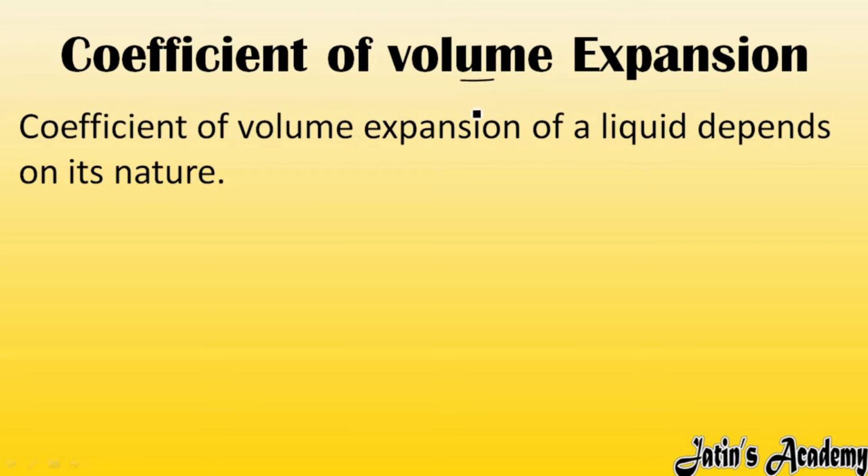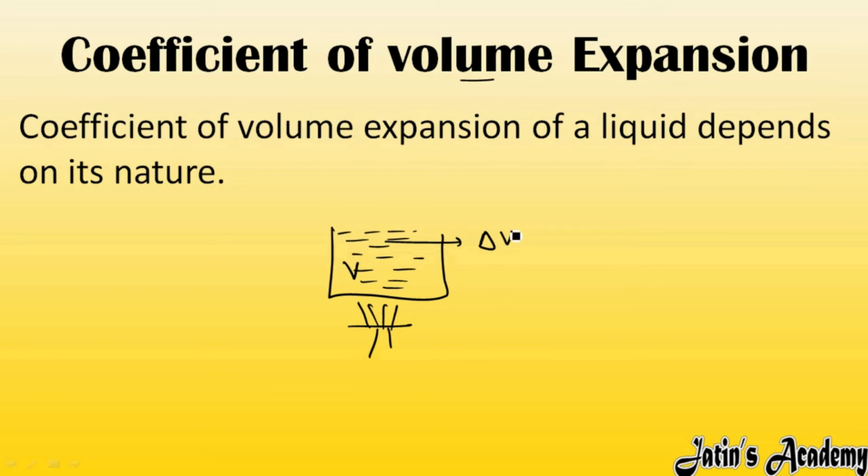For example, here we have a beaker, and in this beaker there is water. Firstly, the volume of the water is V, but whenever I give heat or temperature to this water, there is a change in the volume. So this change will be delta V, and here the temperature change will be delta T. This change in volume depends upon 2 things: firstly the original volume of the liquid, then the change in temperature. But instead of directly proportional, we use the equals sign. So delta V equals gamma V delta T.